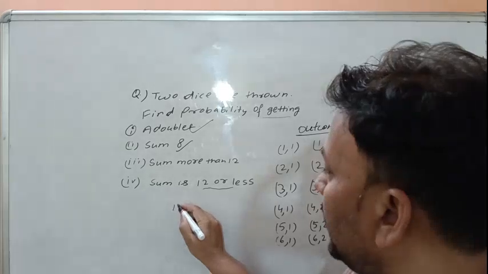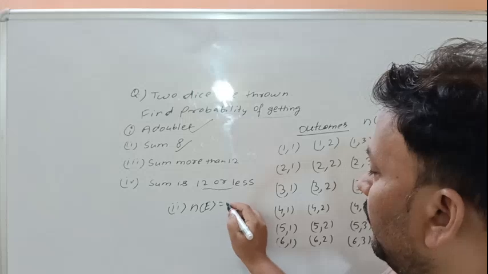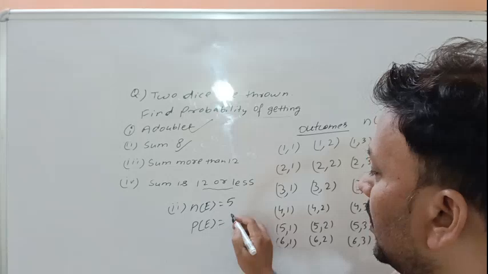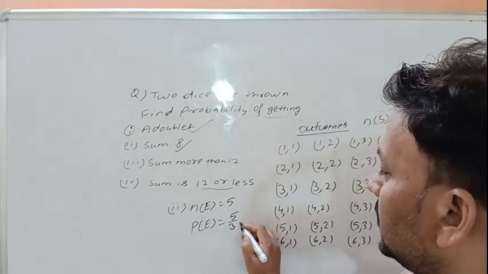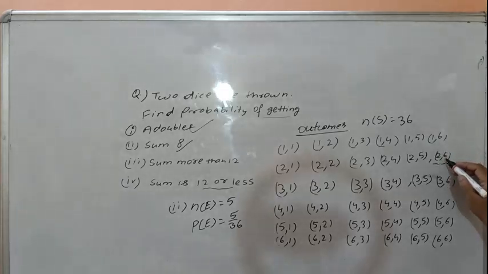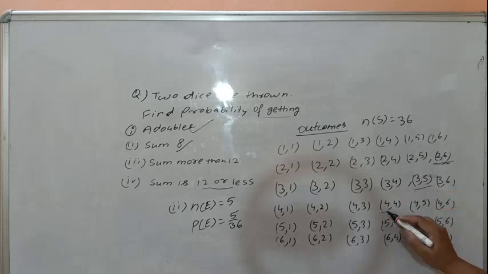That means in second part number of events is 5. Therefore probability is 5 over 36.